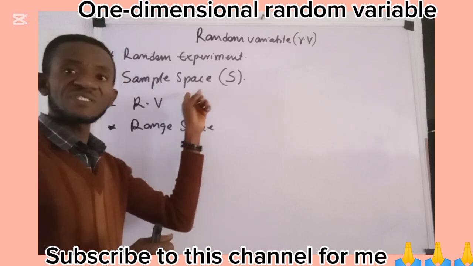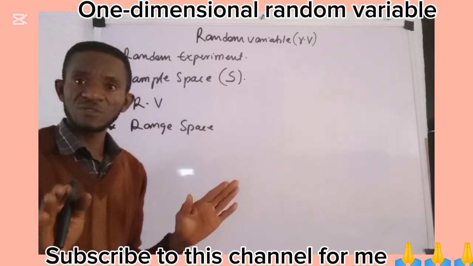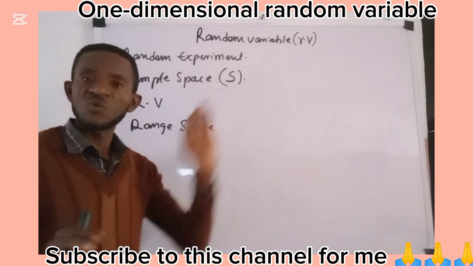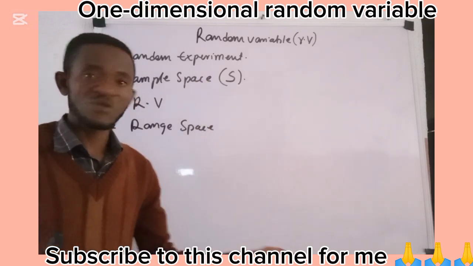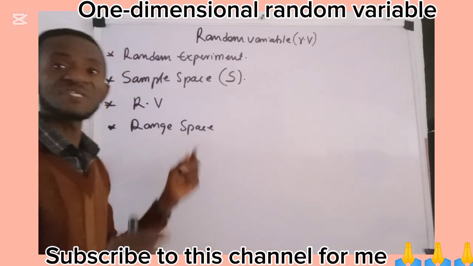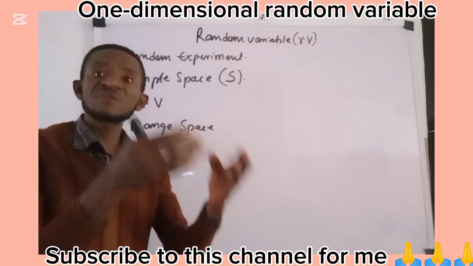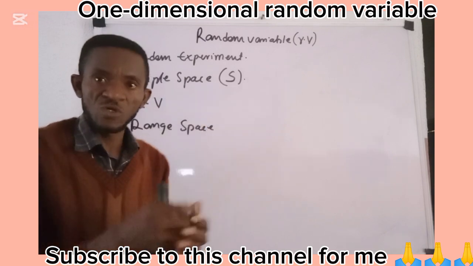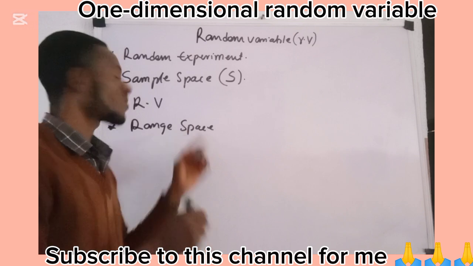The sample space is a set containing all the possible outcomes of a random experiment without laying emphasis on whether they are numerical or not, while the range space is a set containing all the possible numerical or real values of the sample space.